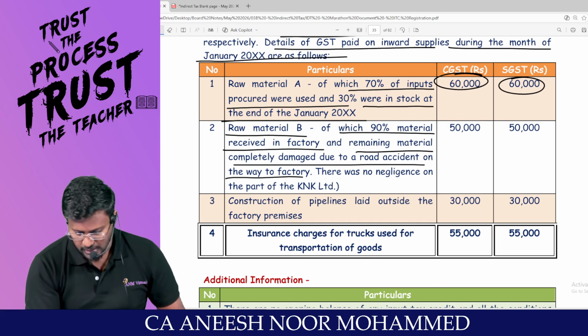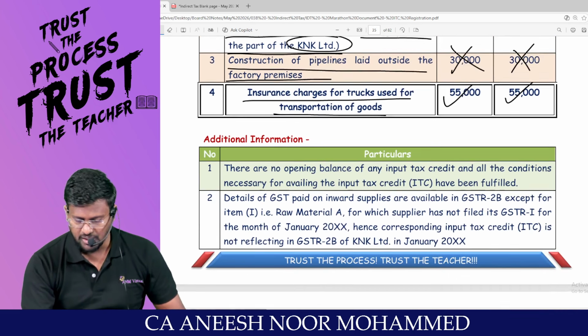Construction of pipeline laid outside the factory premises. Sir, pipeline laid outside the factory premises is what credit? Blocked credit. You are not entitled to take ITC. Insurance charges for truck used for transportation of goods. Truck is an allowed credit, so automatically insurance is also allowed.